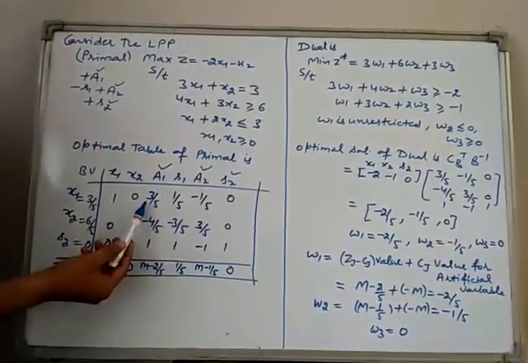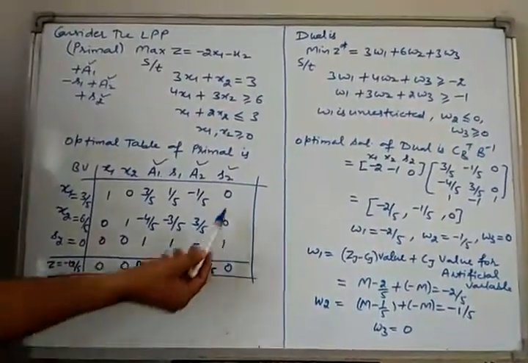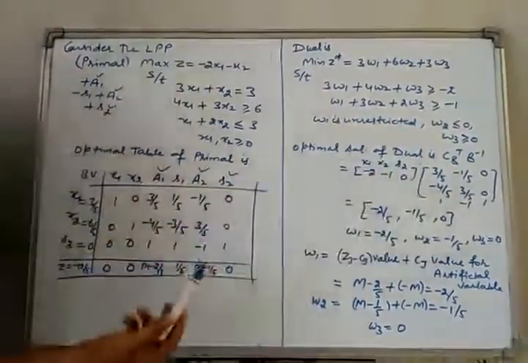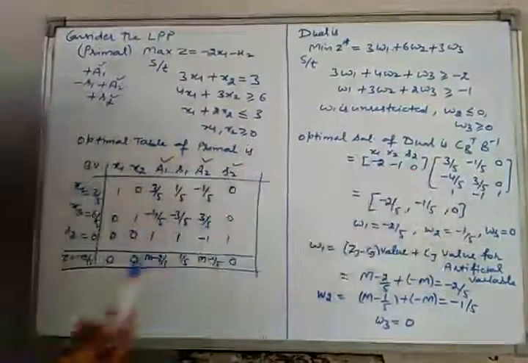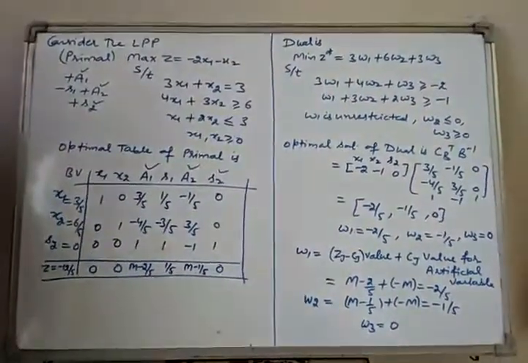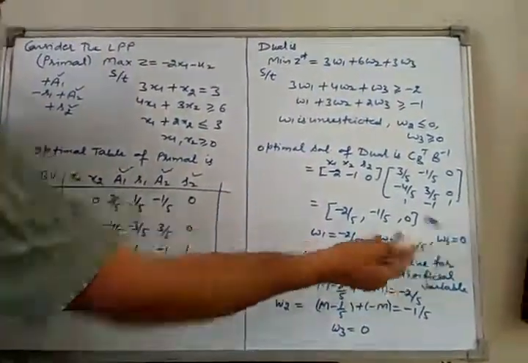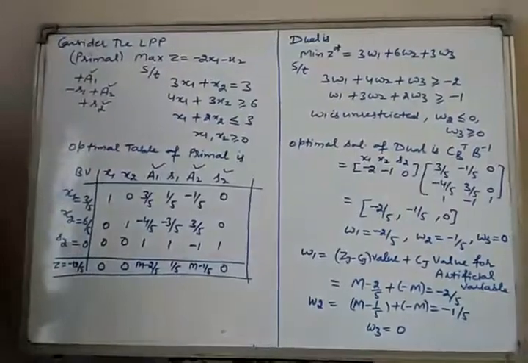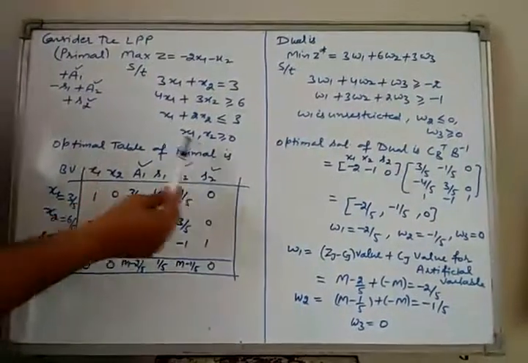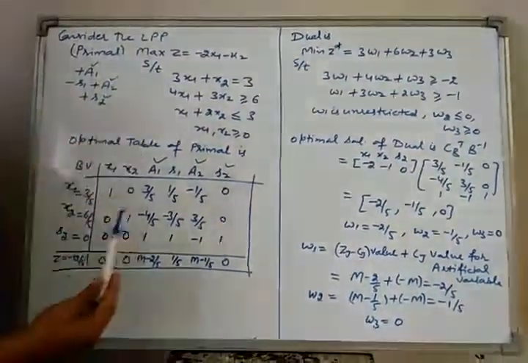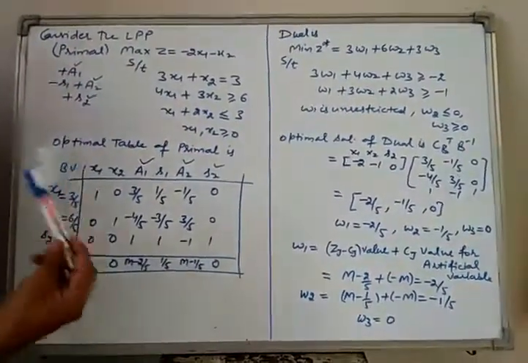Therefore B inverse is 3/5, -4/5, 1; -1/5, 3/5, -1; 0, 0, 1. Here is B inverse. After multiplying this we get -2/5, -1/5, 0, which is the optimal solution of the dual. That is, W1 is -2/5, W2 is -1/5, W3 is 0. Now we directly find the optimal solution of the dual from the optimal table of the primal. But if there is an artificial variable, there is something different.